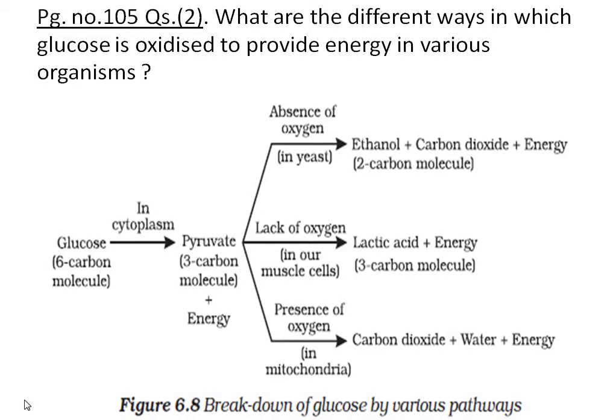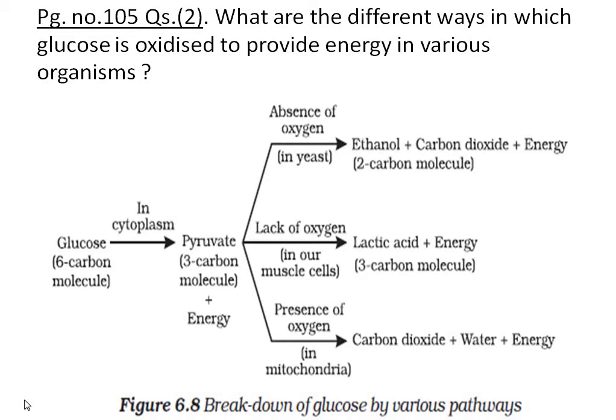In anaerobic organisms which do not need oxygen for respiration, the pyruvate is further broken down into ethanol, that is ethyl alcohol, and carbon dioxide, and energy is released. So ethanol plus carbon dioxide is released in this process, and energy is released.